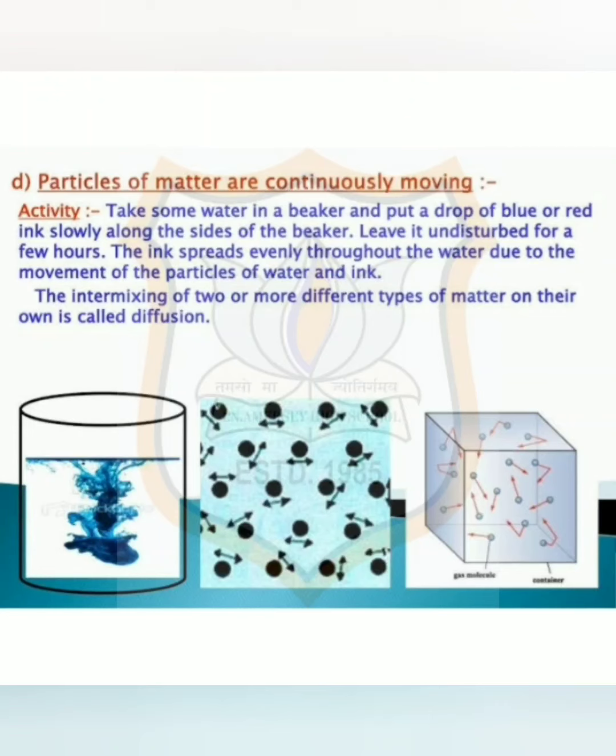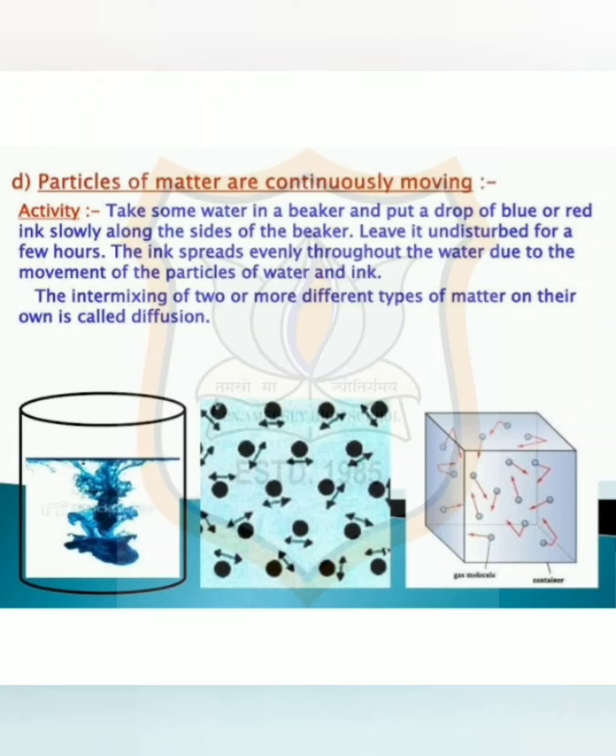Let us see in this activity. Here we take one beaker filled with water. Put a drop of blue or red ink slowly and carefully along the side of the beaker and leave it undisturbed for some time. What do you observe?